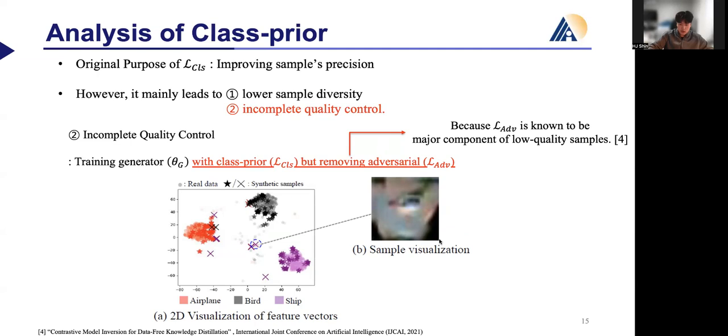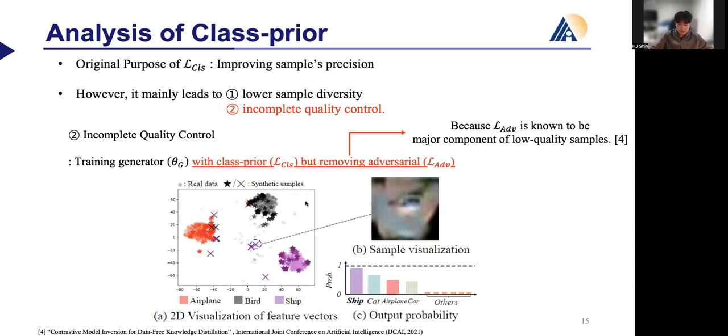We visually show one of the samples. The synthesized sample is such low quality that it's difficult to classify. We denote such a sample as X in a 2D visualization of feature vectors. In other words, the classifier cannot achieve its original goal even without any interference. Furthermore, we fed this low-quality sample to the teacher model. We observed that the teacher model also becomes confused.